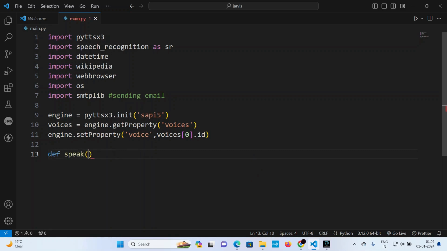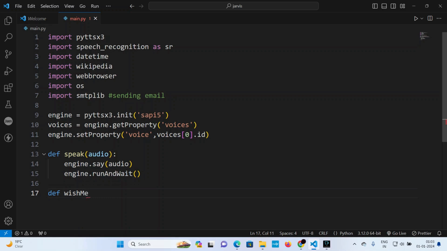Now let's make a function that will speak. Basically it will get an audio, and it will do engine.say(audio). And engine.runAndWait, which waits until I'm giving another prompt. Very good.